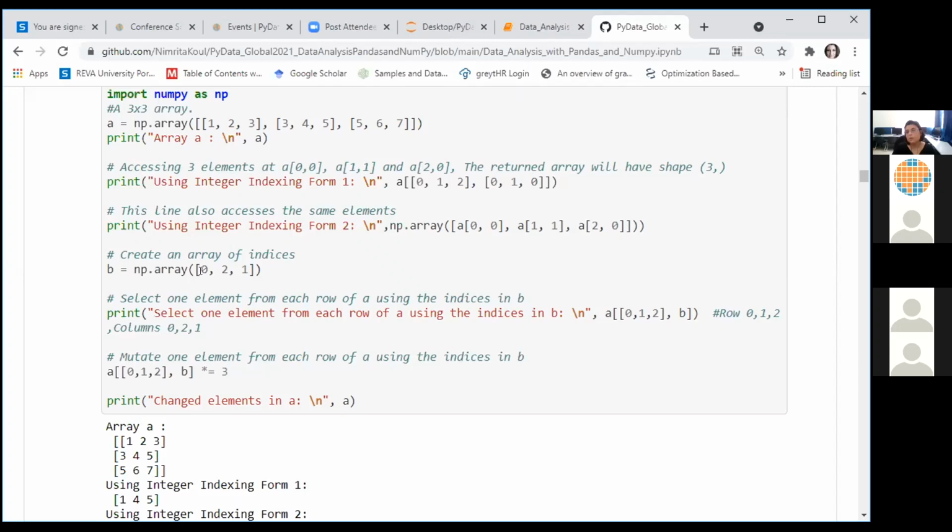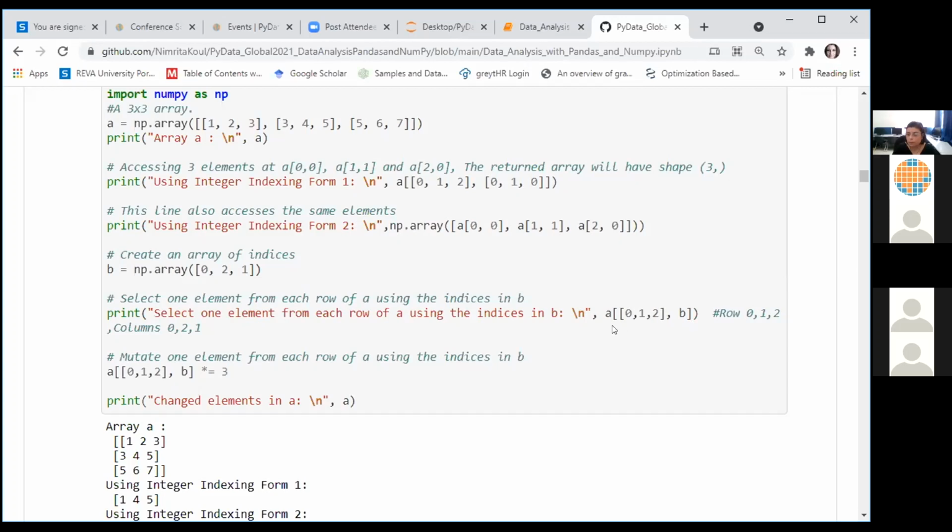I am interested in using these numbers as column identifiers for accessing specific elements from my original array, array A. So what I have done here is I have passed the row numbers 0, 1, and 2, which is effectively all 3 rows of my array A. And I have passed here as column identifiers the array B. Our array B has values 0, 2, and 1. And the row identifiers have values 0, 1, and 2.